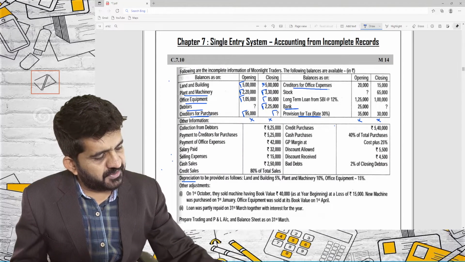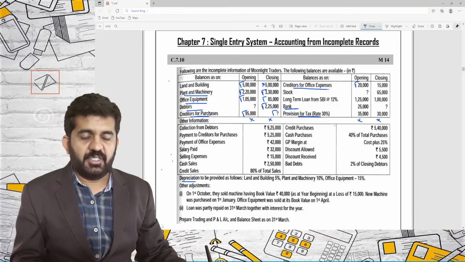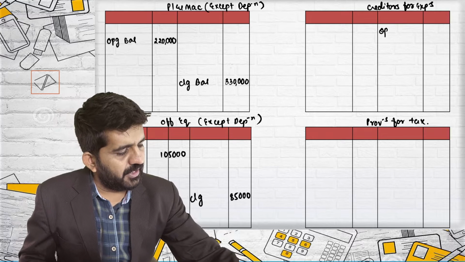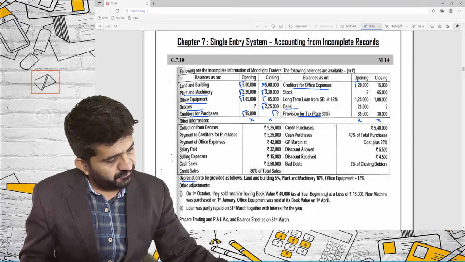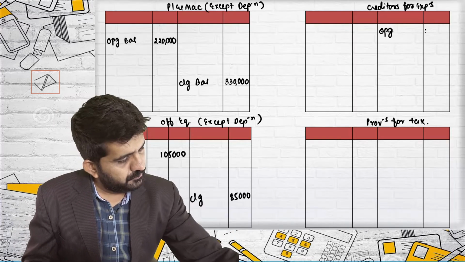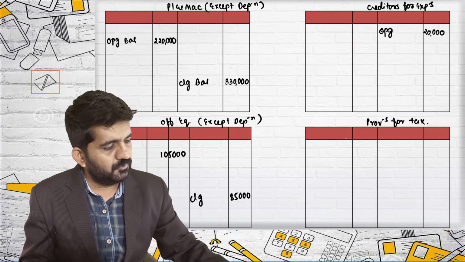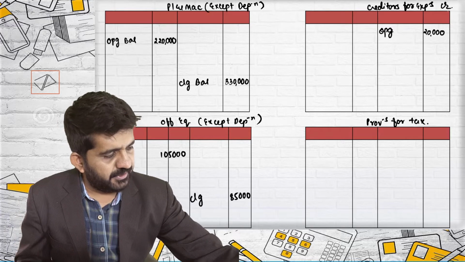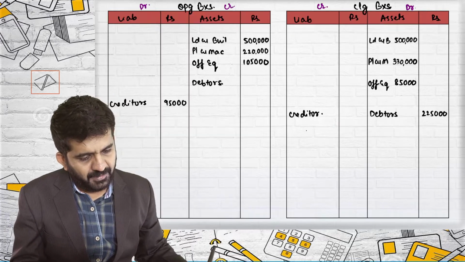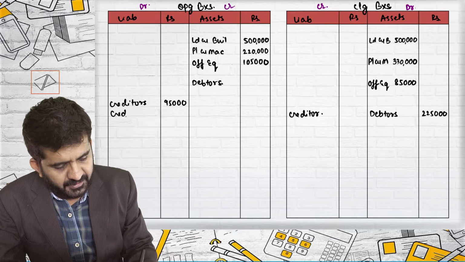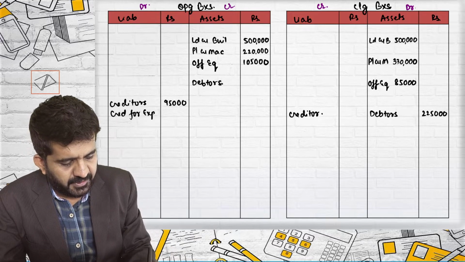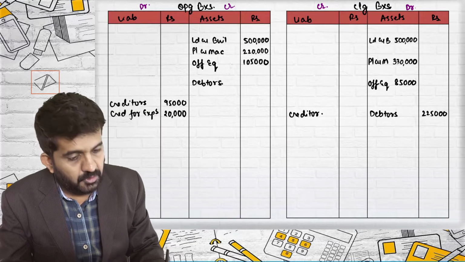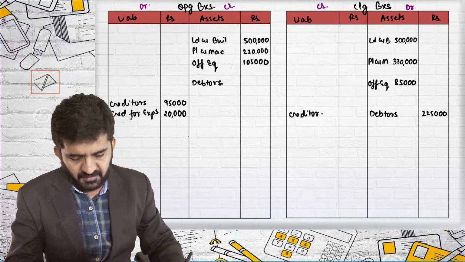Creditors for office expenses, opening is 20,000. Creditors for expenses opening, two effects. Creditors for expenses opening, what is the figure? 20,000. Creditors for expenses, second effect. So this is credit. The second effect will go in the opening balance sheet liability side. Creditors for expenses, what was the figure? 20,000. So in the opening balance sheet the liability side is a debit effect.